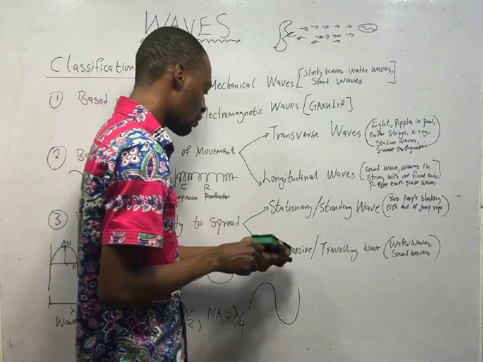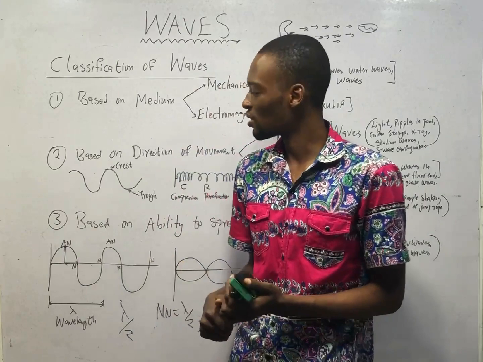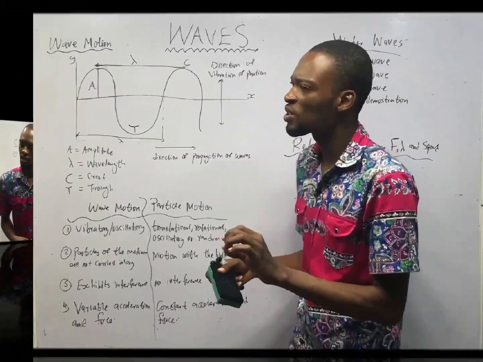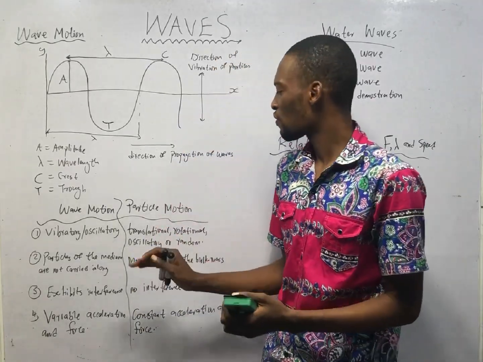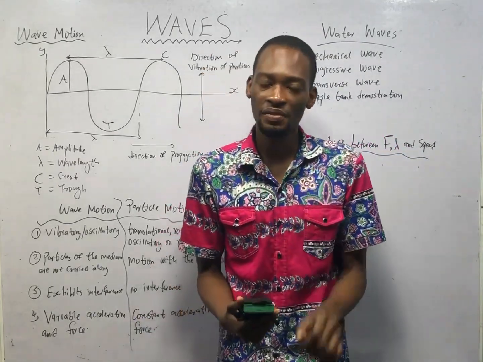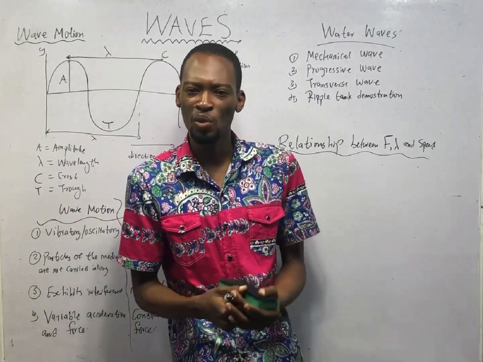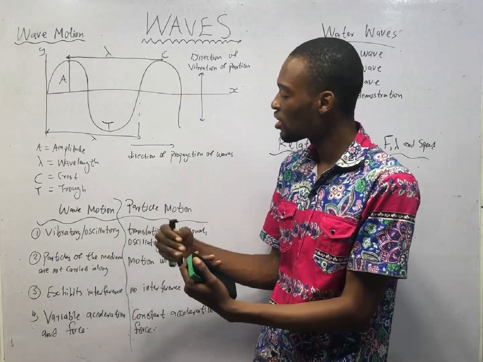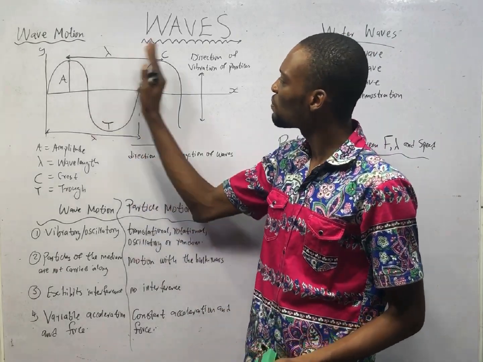Take note of that, because this, as well as stationary wave equations and traveling wave equations, will be very, very important for calculation. Wave motion possesses certain properties, and it is different from particle motion. Remember, earlier in this video, I compared particles and wave. In this case, I will compare wave motion and particle motion. Before then, look at this typical wave.